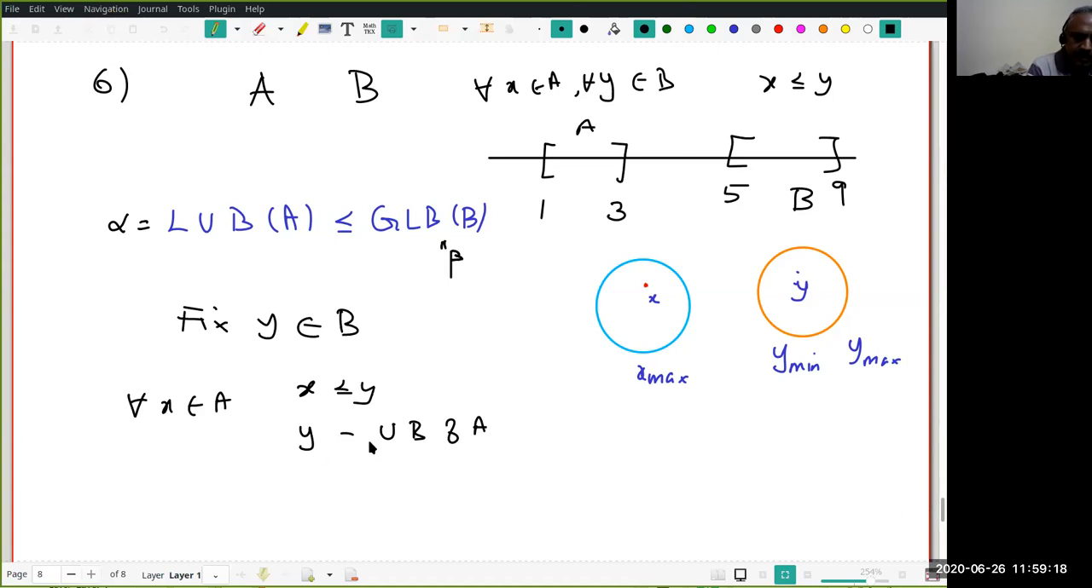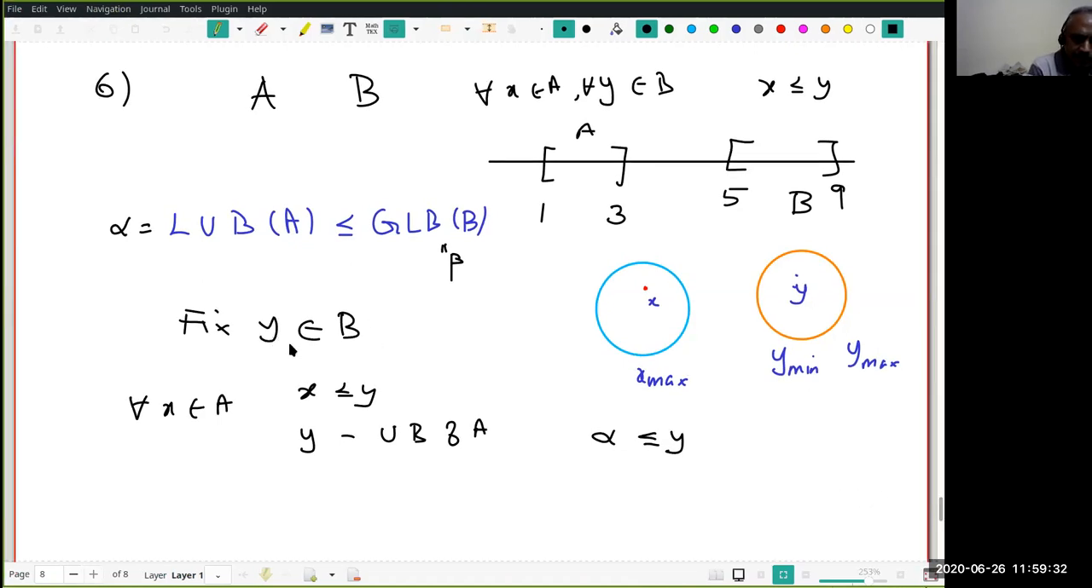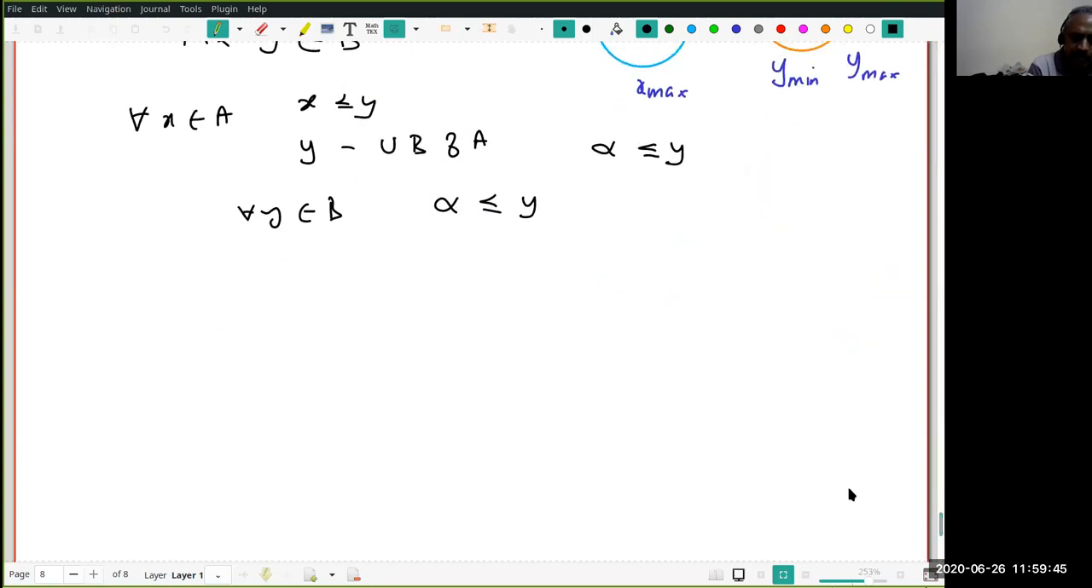Okay. What do I know about alpha? Alpha is the least upper bound of A, but y is an upper bound of A. Therefore, what do I know? Alpha is less than or equal to y. Right? Again, the same trick. I fixed a y in B, then I said that alpha is always less than or equal to y. But this y I could have fixed as any element of B. Therefore, what I have shown is for every y in B, alpha is less than or equal to y. So what does it say about alpha? This implies alpha is a lower bound of B.